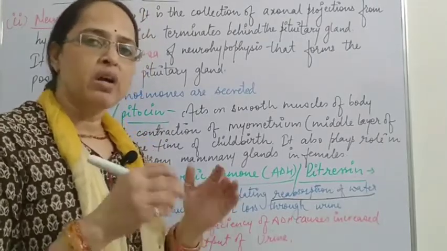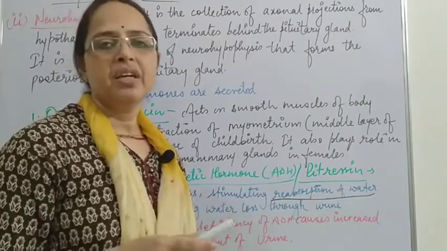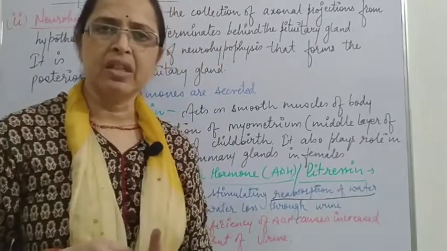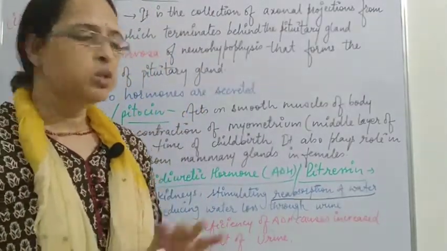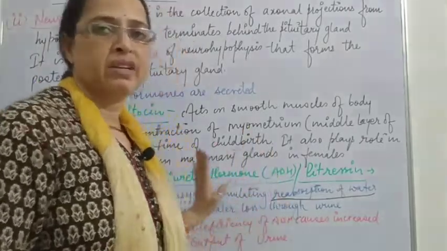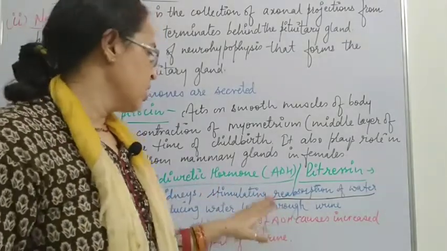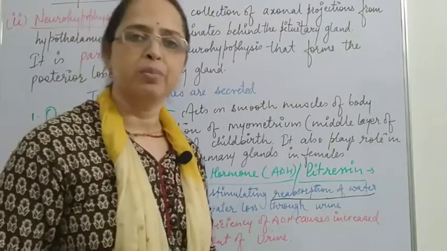Out of this 180 liters, in a normal person, about 1.5 to 2 liters of urine is excreted, and the remaining filtrate is reabsorbed. So reabsorption is done by the action of ADH, antidiuretic hormone, which results in preventing the loss of water from the body.